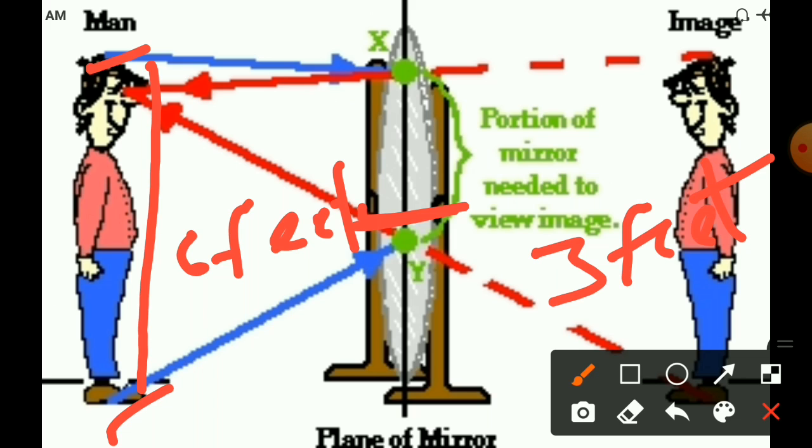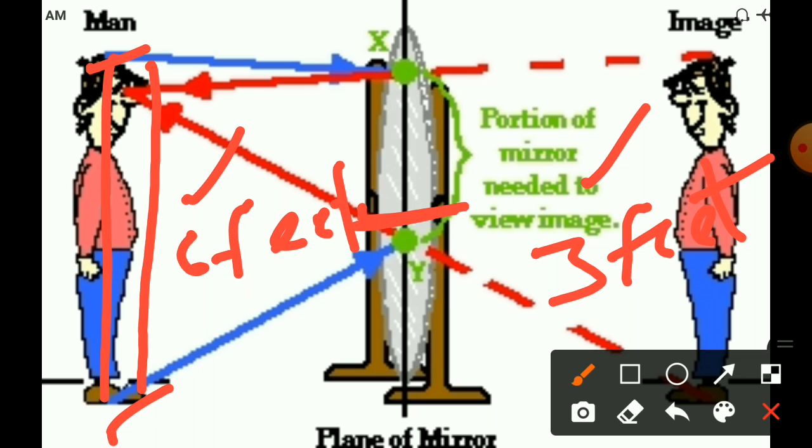What I am telling you is, if you want to see your whole image in the mirror, the mirror size should be half of your height. That means if your height is 6 feet, the mirror height should be half, 3 feet. Otherwise you can't see your whole image from top to bottom.